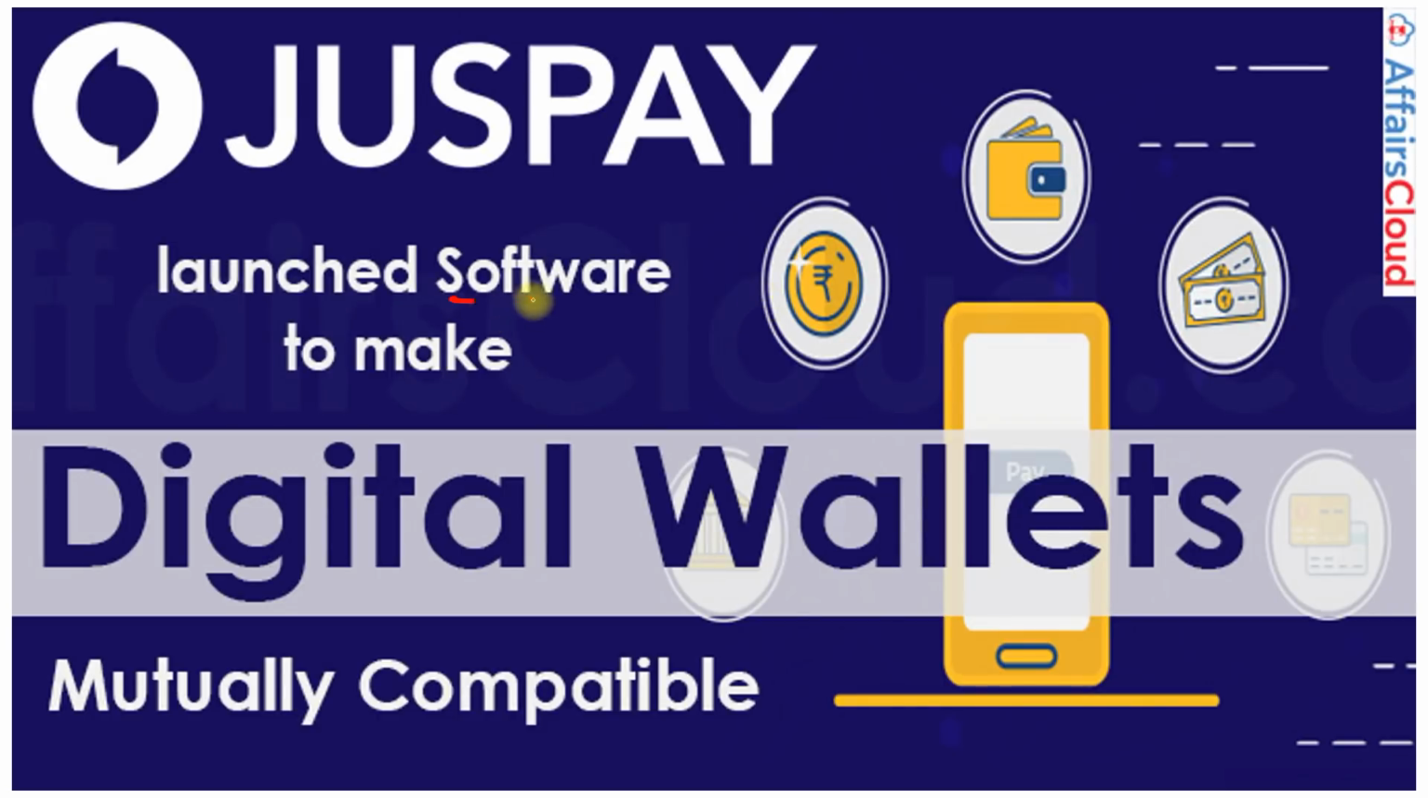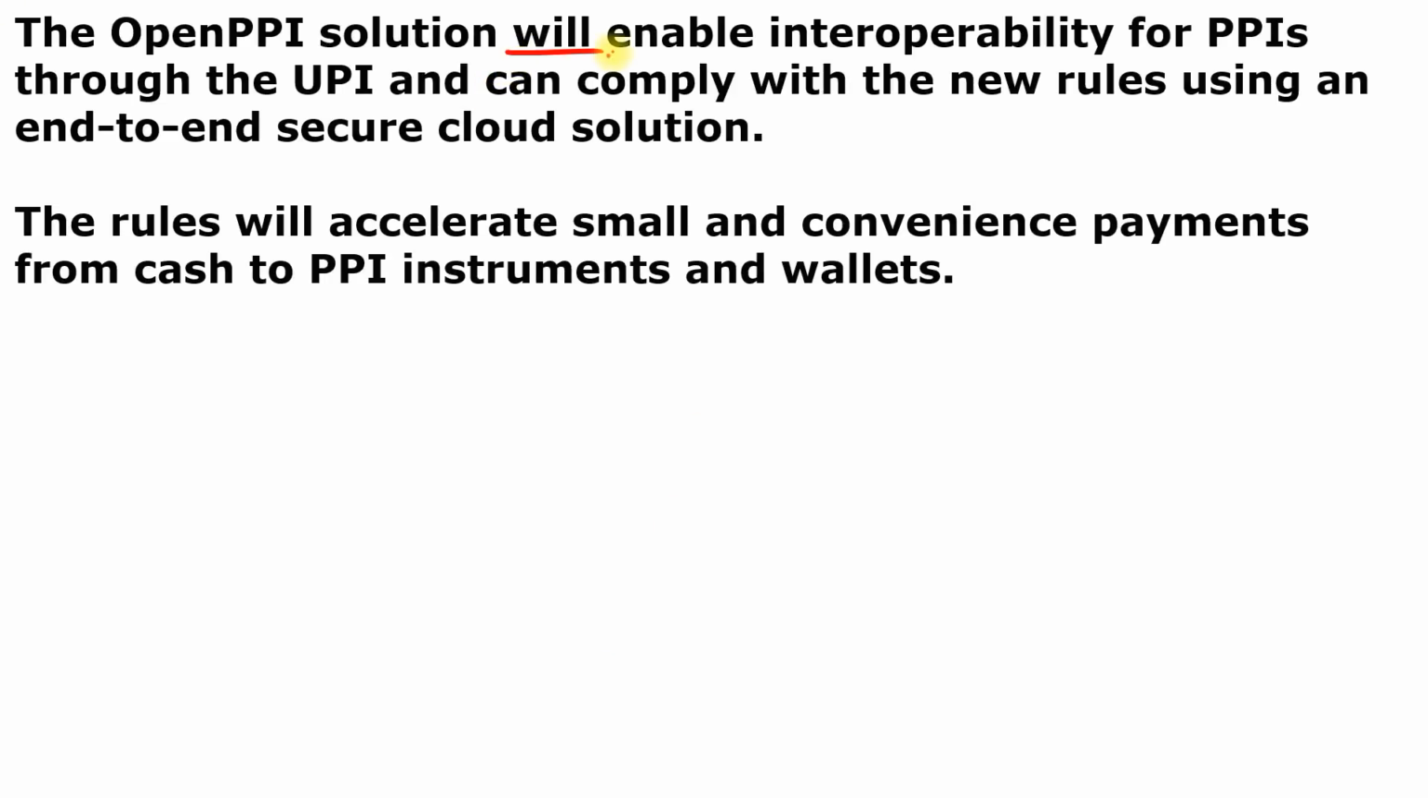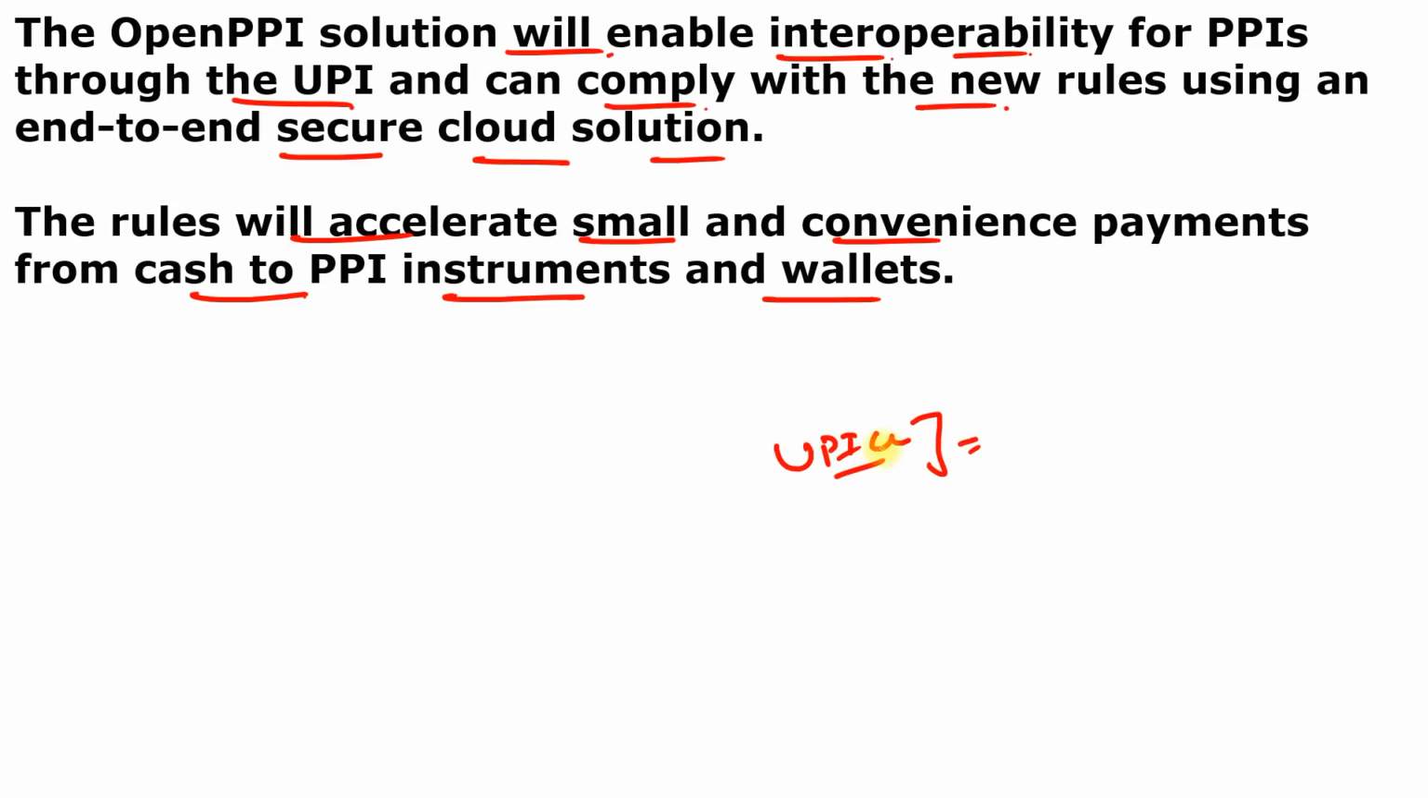So JustPay launched software to make digital wallets mutually compatible. And the OpenPPI solution will enable interoperability for the PPI through the UPI and can comply with the new rules using an end-to-end secure cloud solution. It means this company will provide digital wallet solutions to other companies, and the rules will accelerate small and convenient payments for cash to PPI instruments and the wallets. Now, what is the meaning of this interoperability? So, interoperability allows you to transfer money by scanning a UPI QR code and pay from wallets or cards just like a bank account, with multiple possibilities for wallet use.